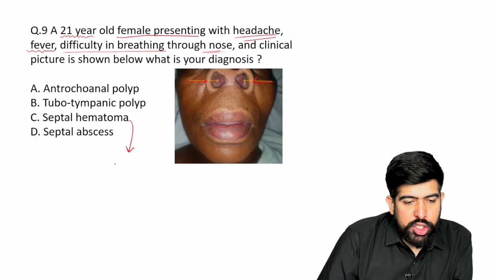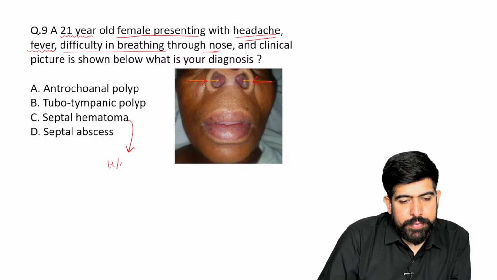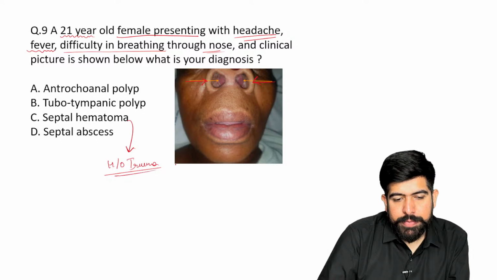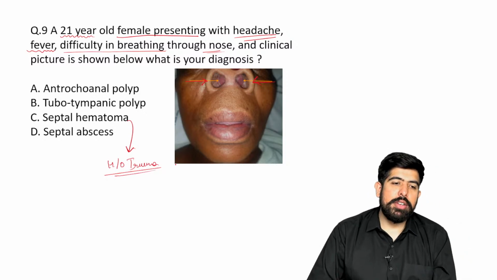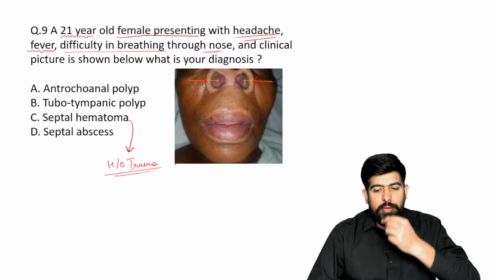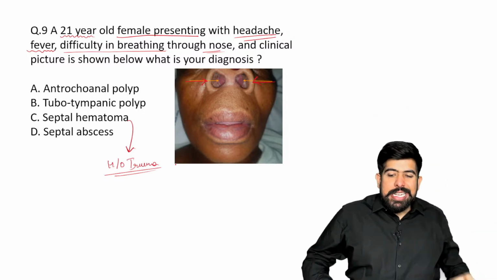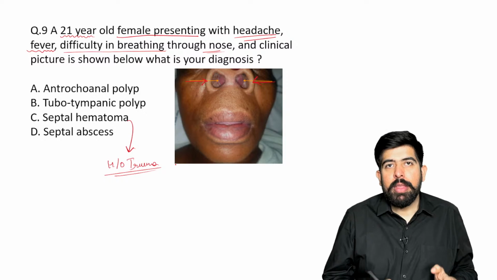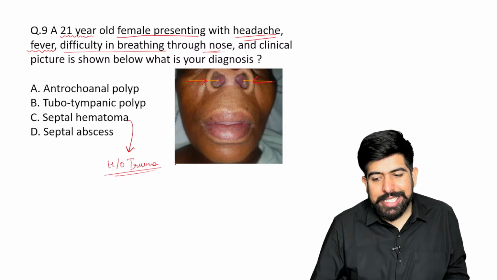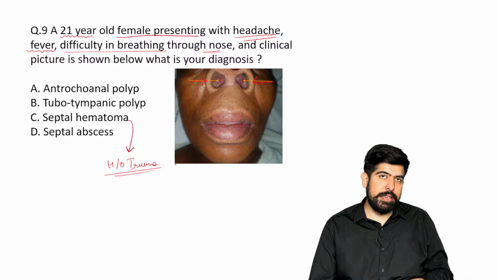Of course, there should be a history of trauma. Is it given to you in the MCQ related to septal hematoma? Of course, there will be some injury of the nose given, because without an injury it is not possible, guys. The hematoma can be seen there.